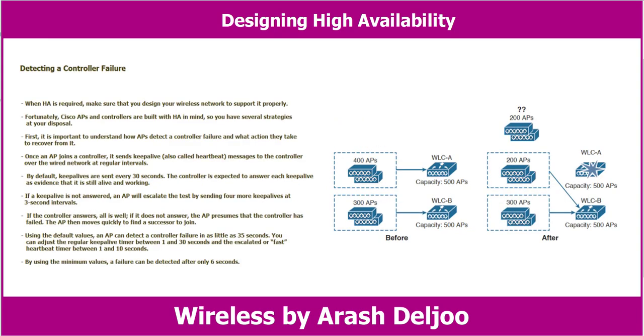Now let me explore how we detect a controller failure. When HA, or high availability, is required, make sure that you design your wireless network to support it properly. Fortunately, Cisco APs and controllers are built with HA in mind, so you have several strategies at your disposal. First, it is important to understand how APs detect a controller failure and what action they take to recover from it. Once an AP joins a controller, it sends keepalive, also called heartbeat, messages to the controller over the wired